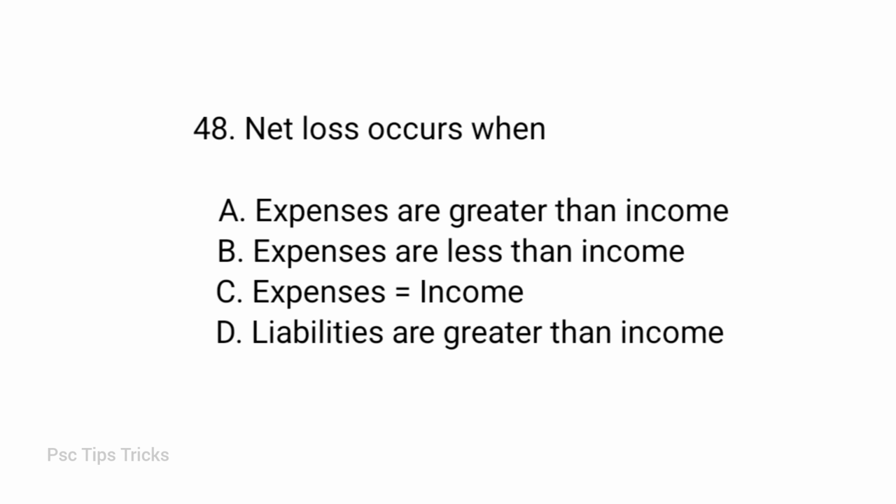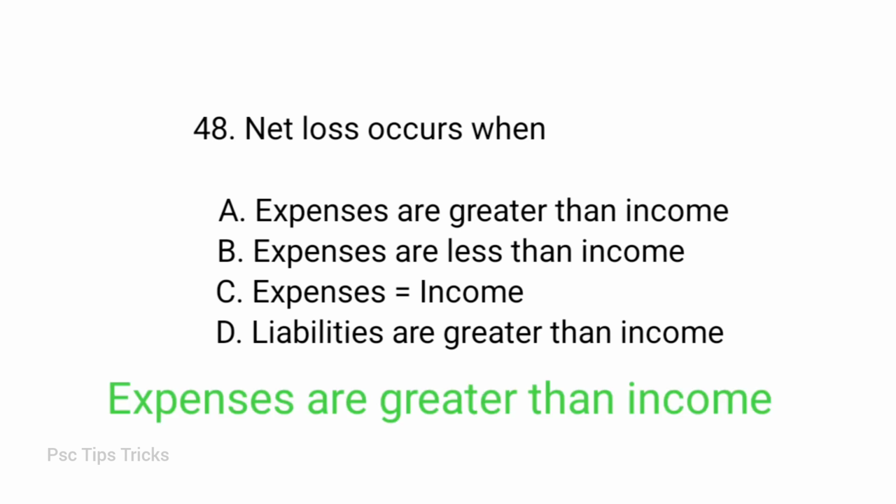Next question: net loss occurs when? Options: expenses are greater than income, expenses are less than income, expenses equal income, liabilities are greater than income. Answer option A. Expenses are greater than income. Net loss occurs when expenses are greater than income. A net loss is sometimes referred to as net operating loss, NOL. Net operating loss occurs when expenses exceed the income or total revenue produced for a given period of time.